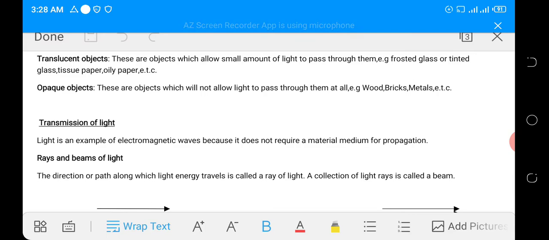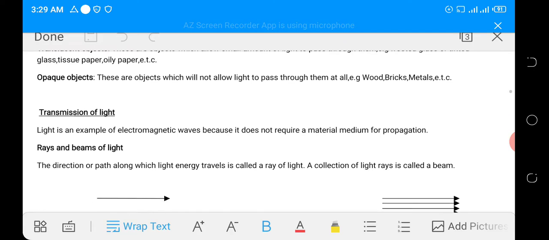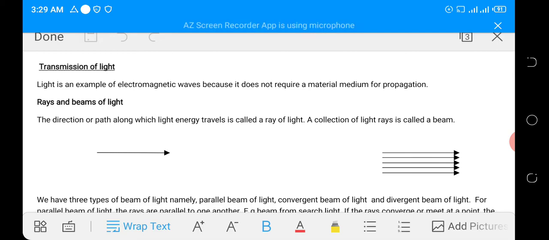And when we are talking of light, we can have rays of light and beams of light. So what is the difference between a ray of light and a beam of light? A ray is the direction or path along which light energy travels. But when you have a collection of rays, then we have a beam, as shown in the diagram. The single line indicates a ray of light, but the parallel ones, a collection of rays, is what we call a beam.